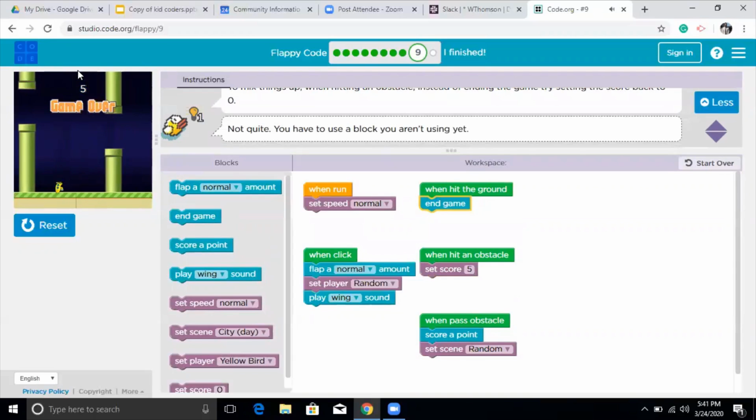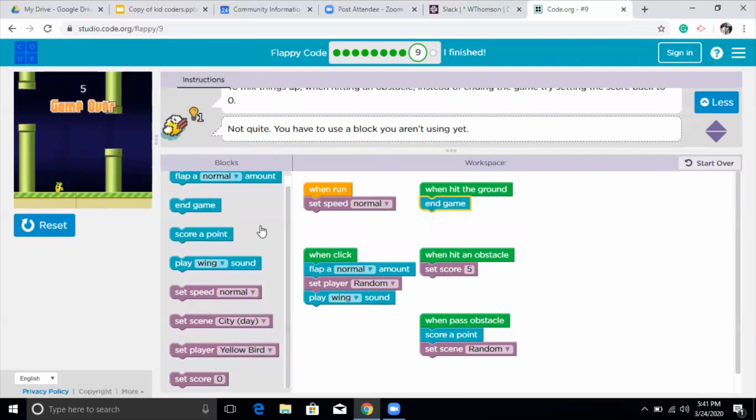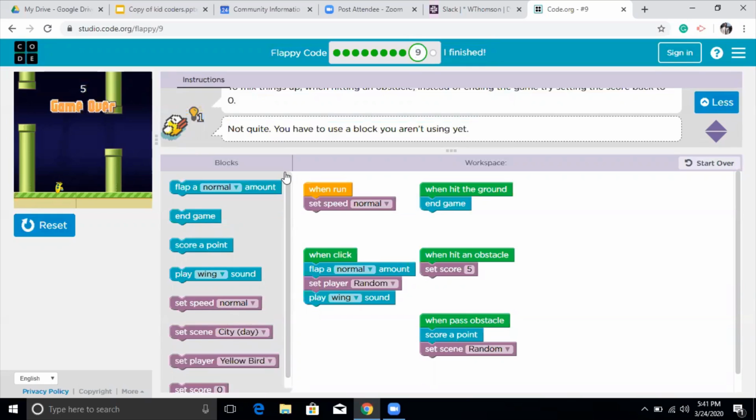My game was over, but then it gave me an instruction which is not quite, you have to use a block you are not using yet. Yes. So let me see which one is it I'm not using. Set speed normal, I'm using this one. Set scene, I'm using city day. Set player, I'm using random. Set score, let me see if there's more blocks here. It doesn't seem like it has more. So let's try one more time and see if it works for us.